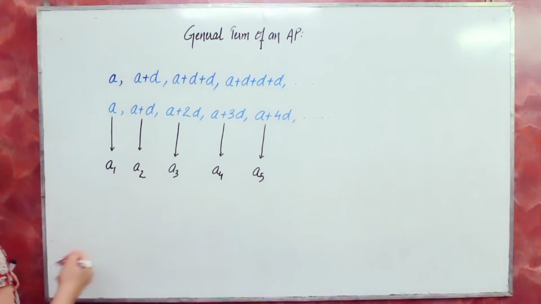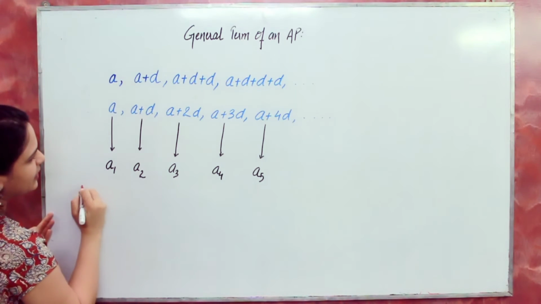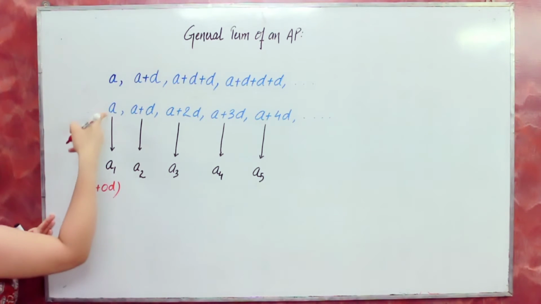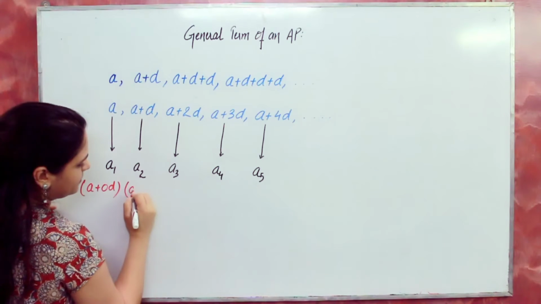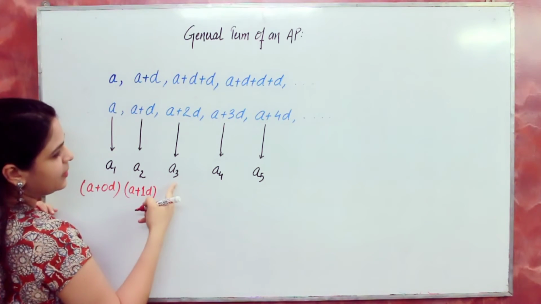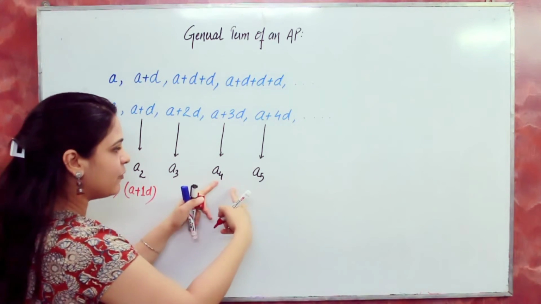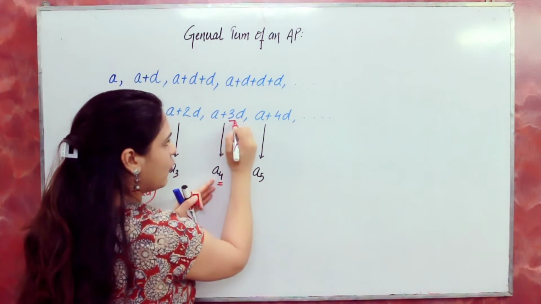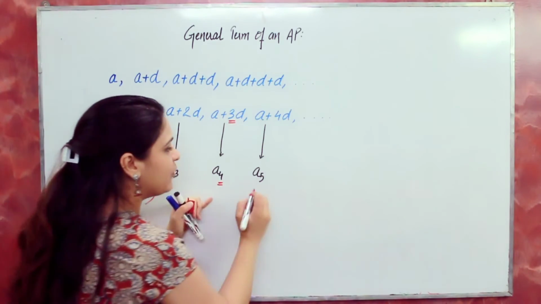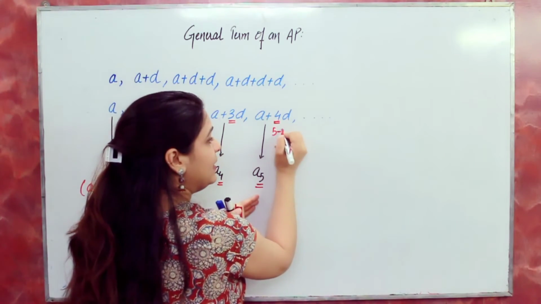Like the first term A1 can be defined as A plus 0D, right? And the second term as A plus 1D, third term as A plus 2D. When I am saying fourth term, it's 4 minus 1D, 4 minus 1 is 3. When I am saying fifth term, it's 5 minus 1D.